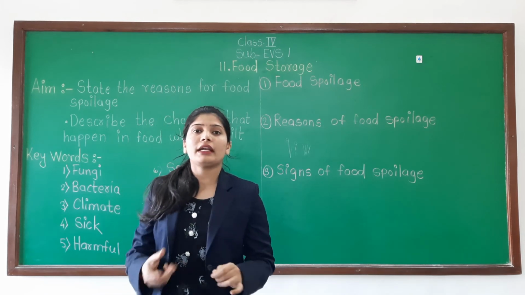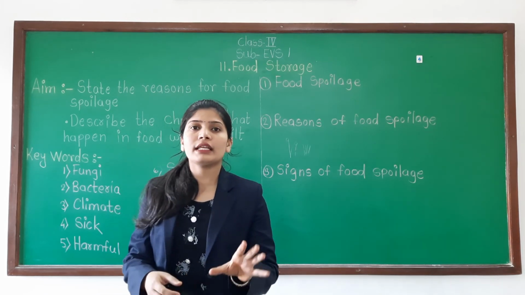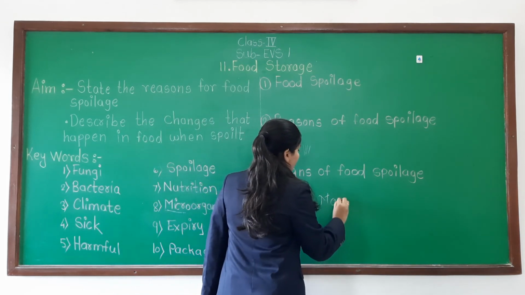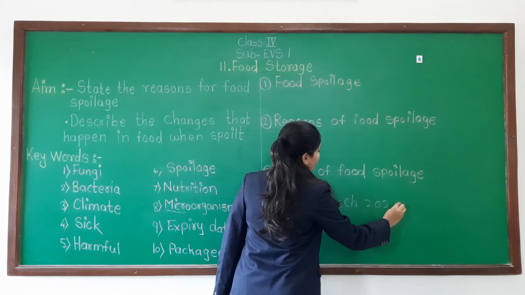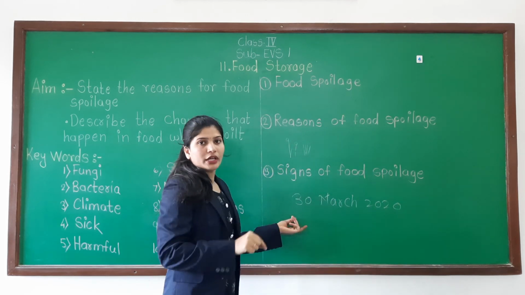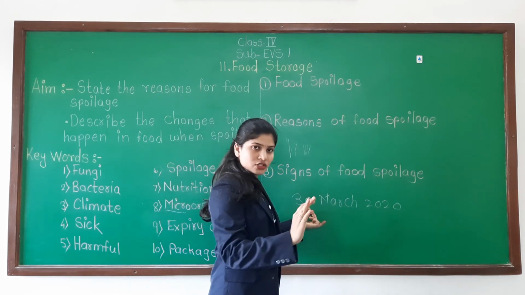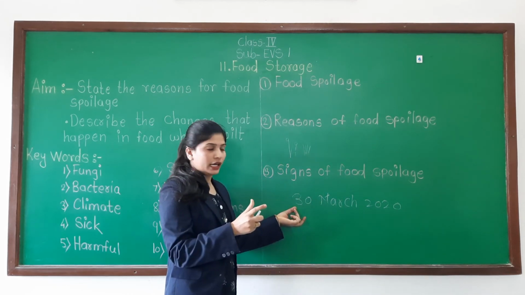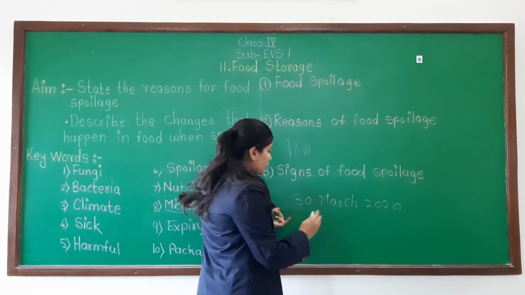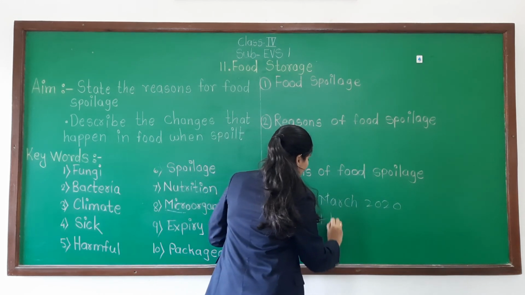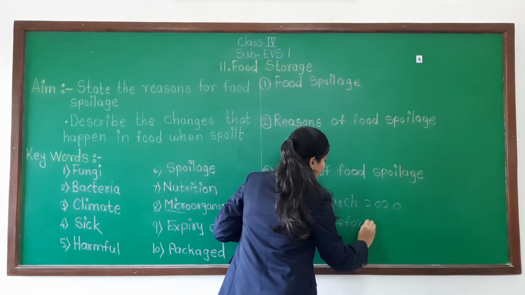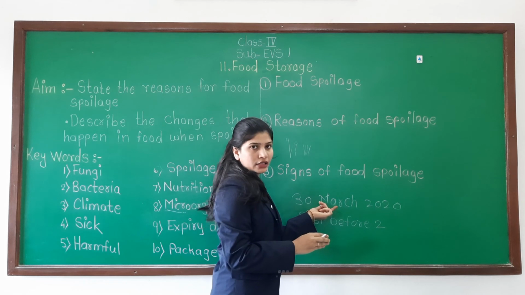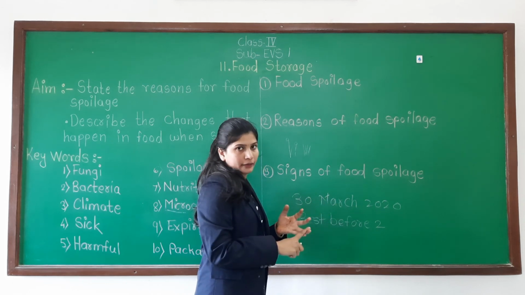If the expiry date is there, see, imagine today is 30 March 2020 on the packaged food, and on that is given best before 2 months. Now March, April, May.